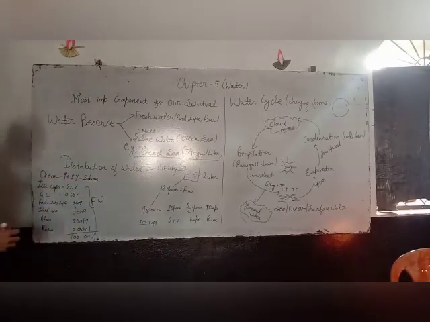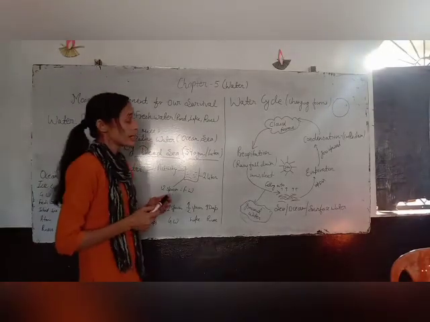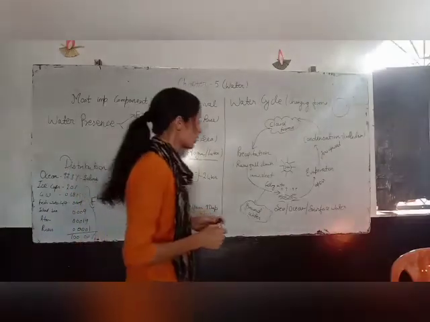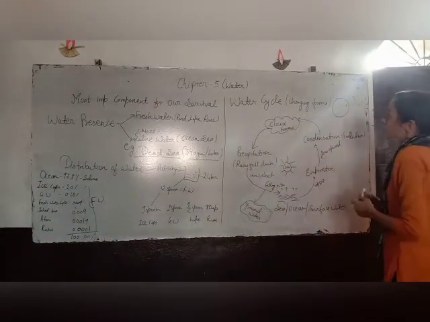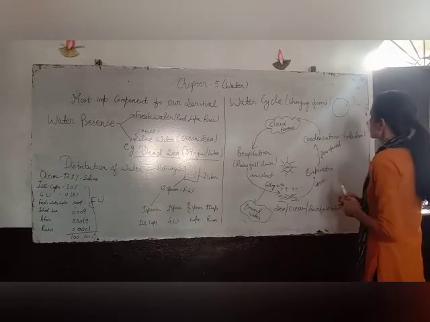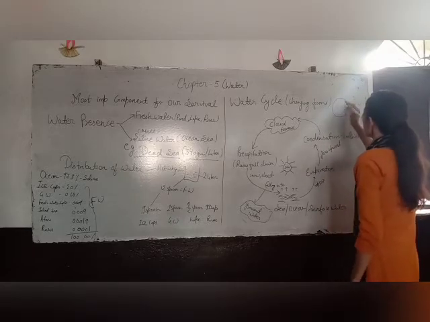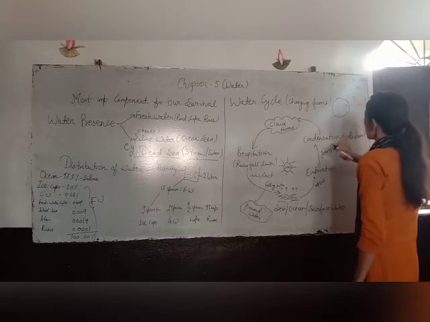Now we are going to our next topic, that is your water cycle. What is the importance of the water cycle? Why are we calling it the water cycle? Water cycle means suppose that you are running in a circle.